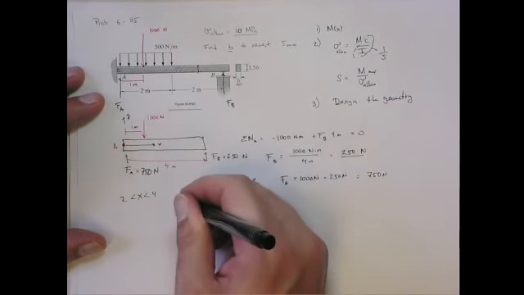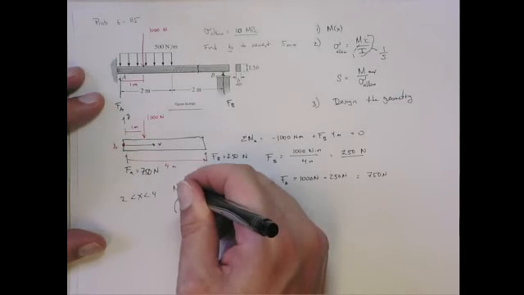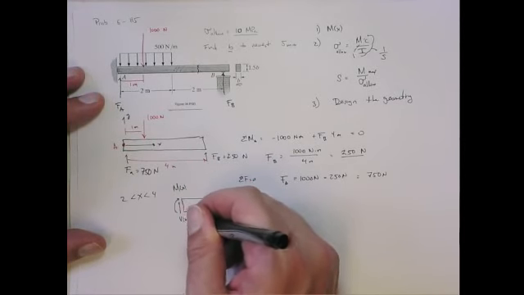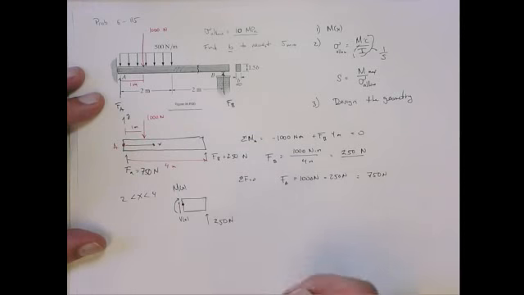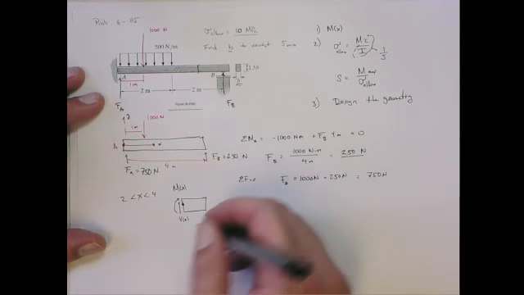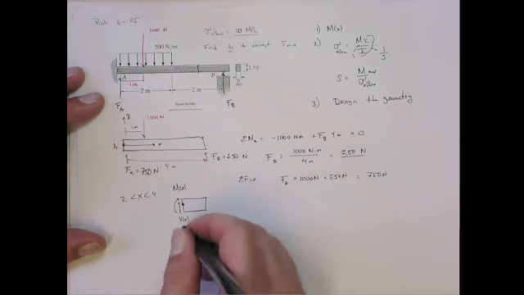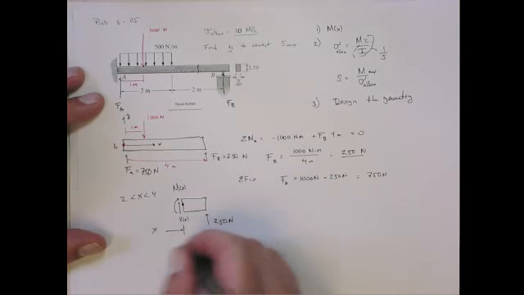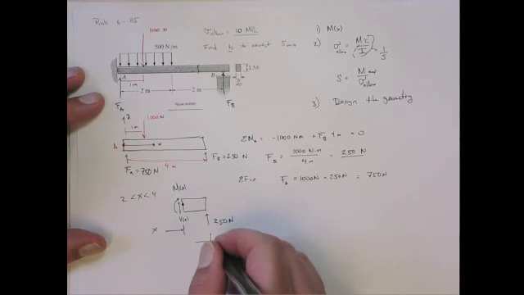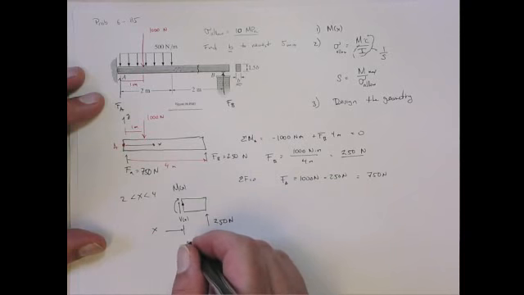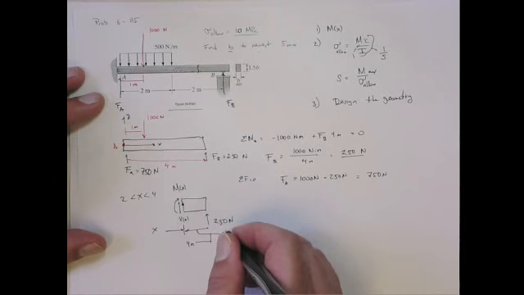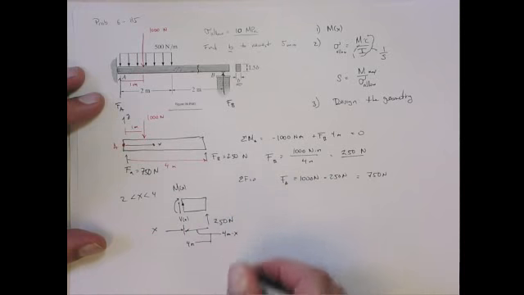Then we have the internal reaction bending moment and the shear force. So if we do sum of moments around this point, oh, I'm sorry, this distance here is x, and so this distance to this point is 4 meters. So this distance here is 4 meters minus x.